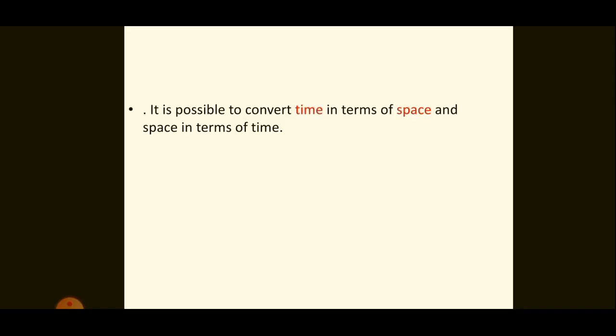Moreover, it is possible to convert time in terms of space and space in terms of time. That means time and space are interrelated. For example, consider a place A and place B. Suppose these two are separated by a distance of 1500 kilometers.